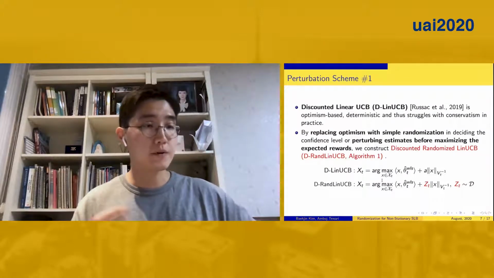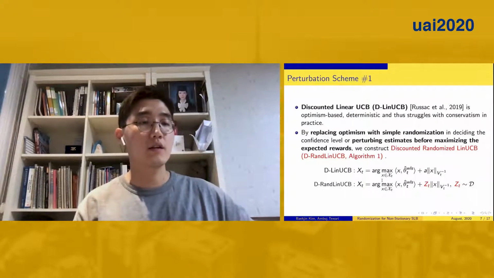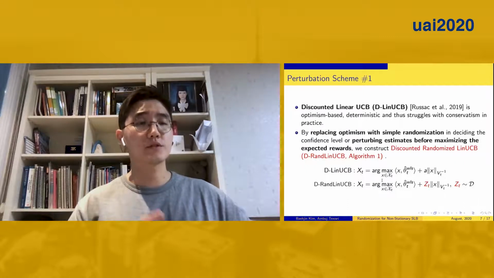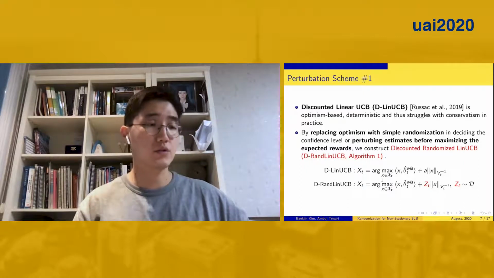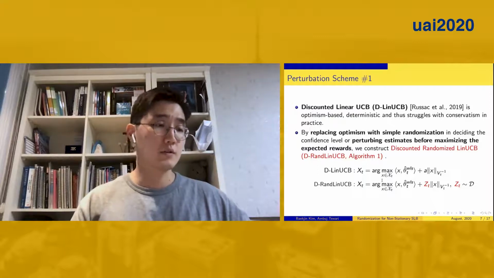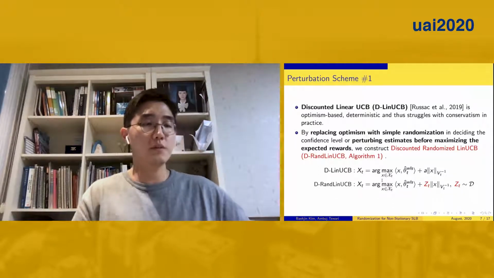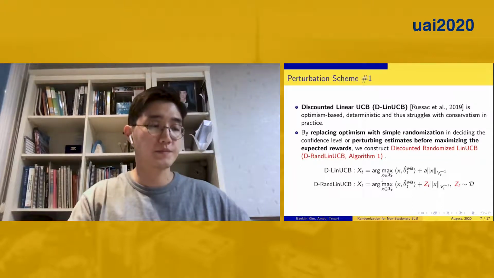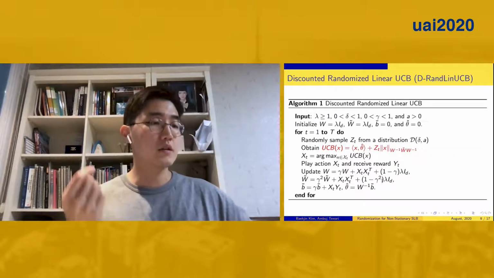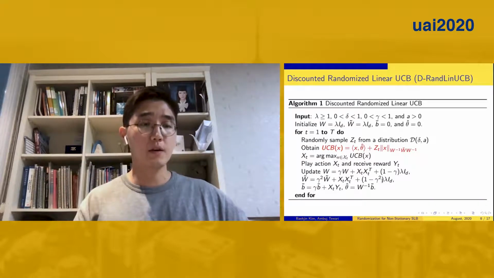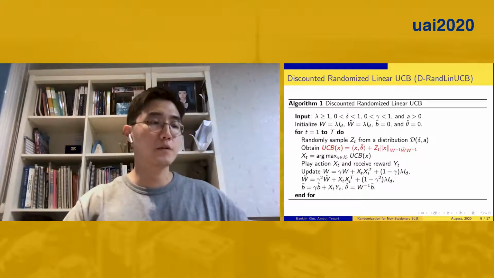The following theorem provides the high probability confidence ellipsoid for the weighted least square estimator. And naturally, it provides the discounted linear UCB algorithm, which is an optimism-based and deterministic algorithm. However, optimism-based algorithms often struggle with conservatism in practice due to too large a confidence bound. So the first randomized algorithm we proposed is discounted randomized linear UCB, which can be constructed by replacing optimism with simple randomization. It is described as follows: obtain the UCB term and then maximize it over the action space.